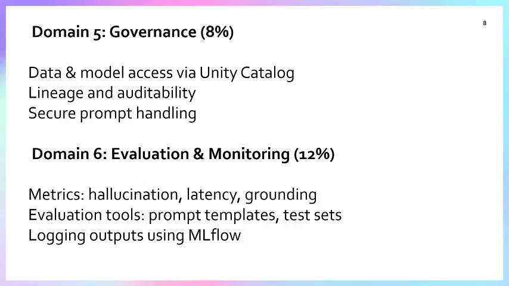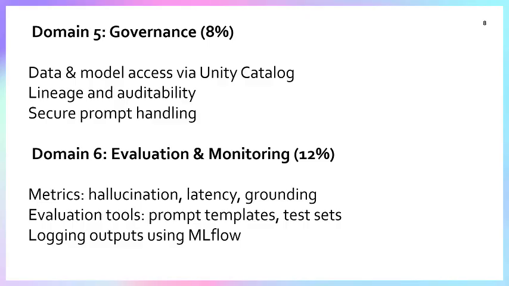Part 5 is governance. This covers 8% of the exam. That is data and model access via the Unity Catalog, lineage and auditability, and secure prompt handling. And part 6, the last, is evaluation and monitoring. It covers evaluation metrics, latency, grounding, evaluation tools, prompt templates, test sets, and logging output using MLflow.